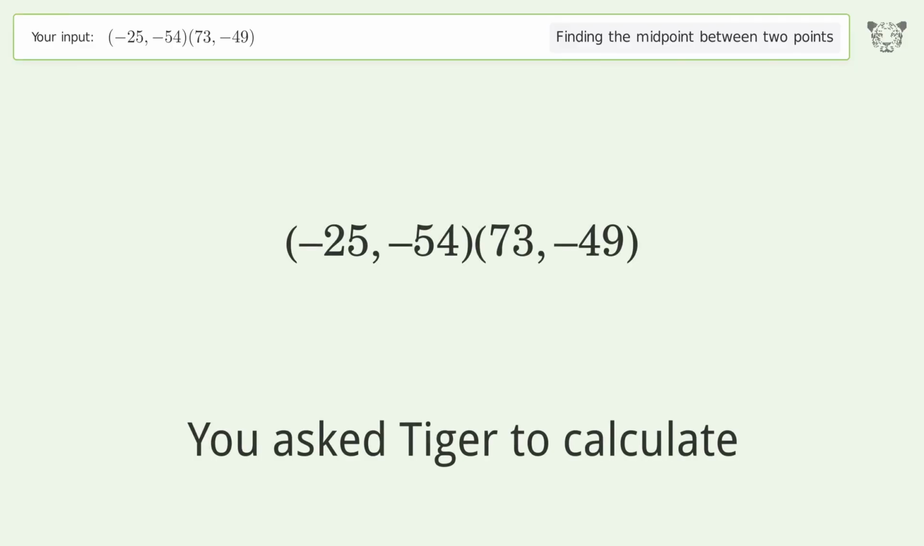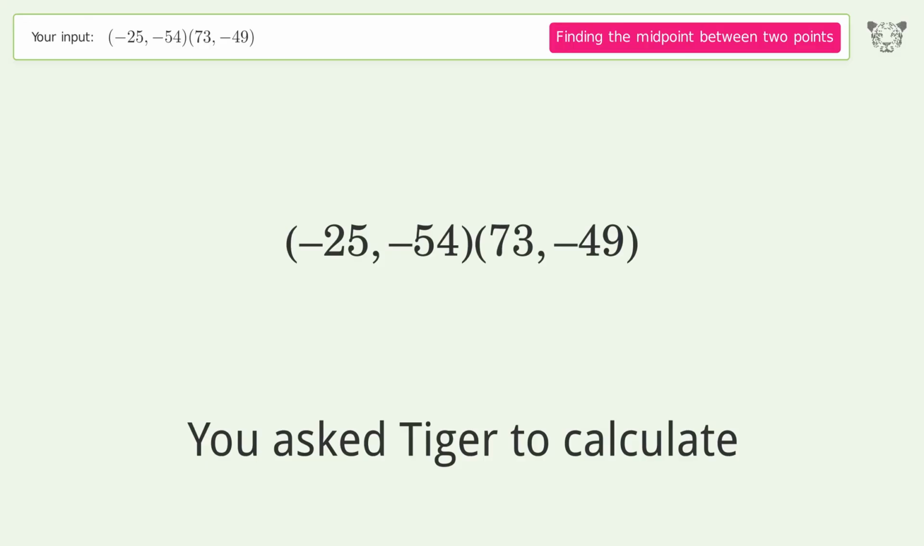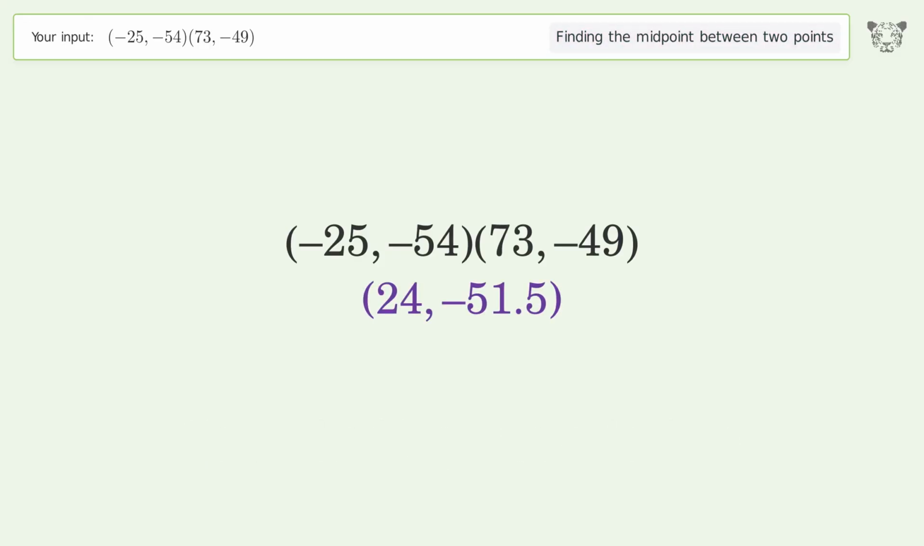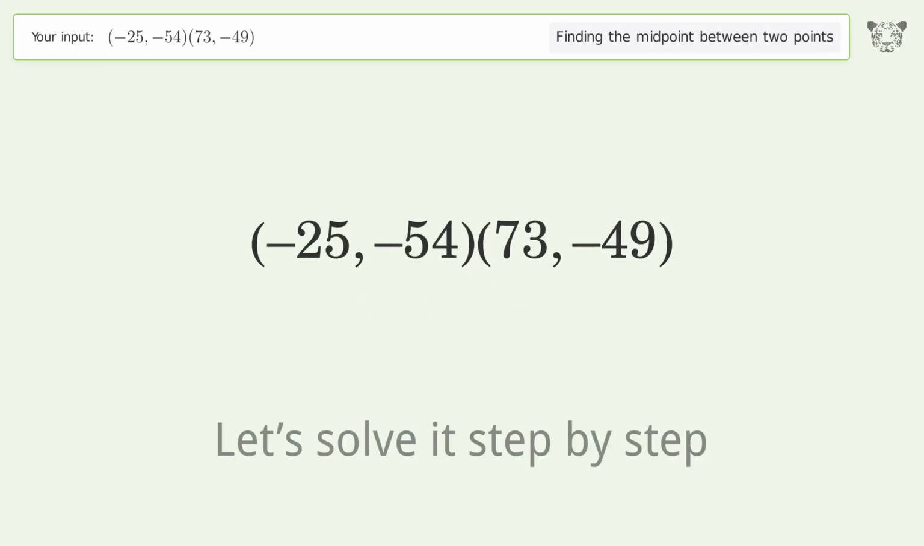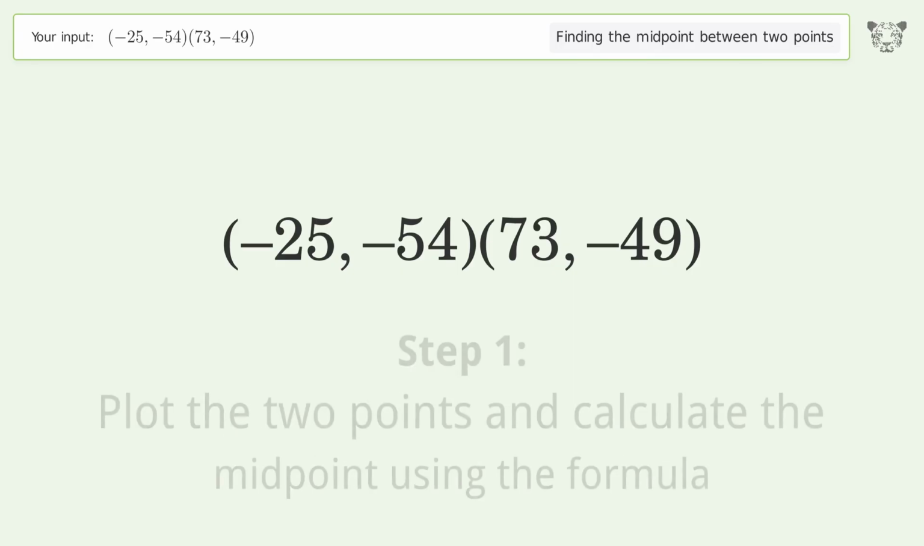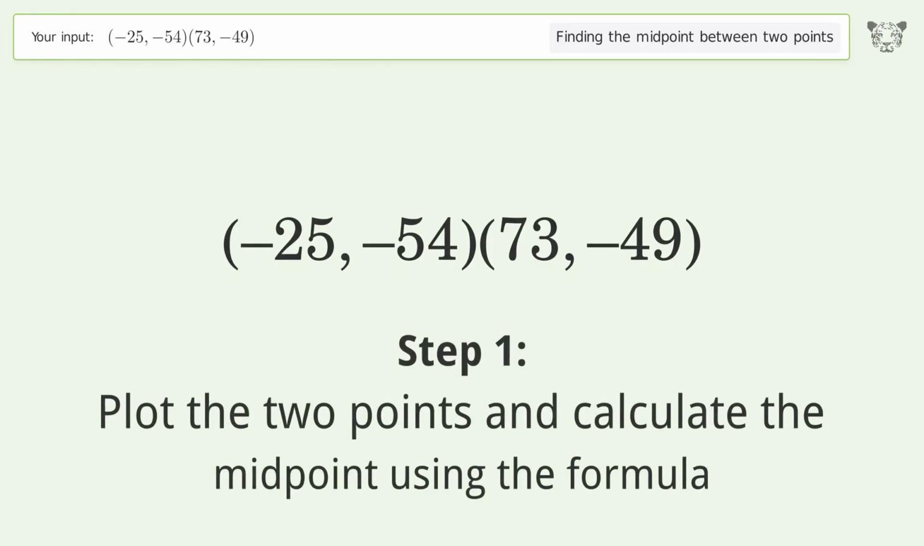You ask Tiger to calculate. This deals with finding the midpoint between 2 points. The midpoint between the 2 points is 24, negative 51.5. Let's solve it step by step. Plot the 2 points and calculate the midpoint using the formula.